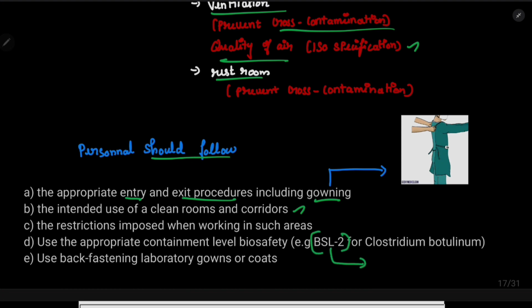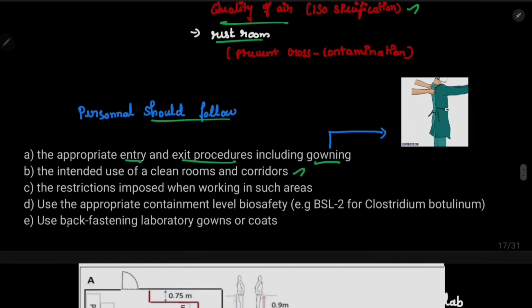Okay, what is this BSL2? Biosafety level 2. This is called biosafety level 2. I will explain this BSL2 in detail later on, but we should have at least this safety level. And finally, fastening laboratory gowns or coats. For example, like this, we should immediately put it on and fasten this laboratory coat, and then we can go.